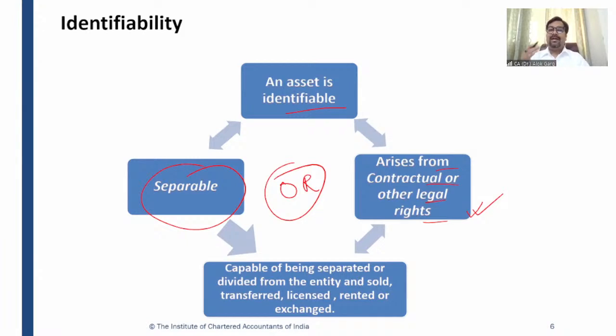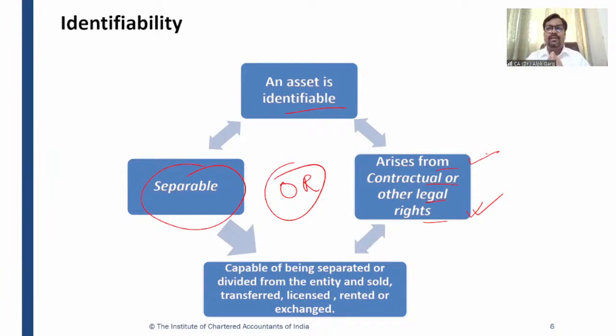Or an asset is considered as identifiable if it arises from contractual or other legal rights. For example, if Government of India has given a broadcasting license to an entity, and this broadcasting license is non-transferable, right? It means it cannot be sold, it cannot be separated from the business, but it is arising from contractual or legal rights, and hence it is considered as identifiable.